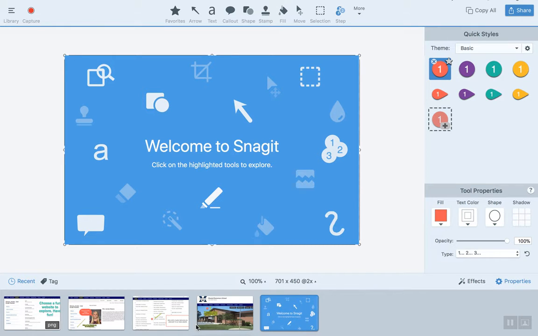Welcome to Snagit. Snagit is a program that you can take a screenshot from an internet browser or something that's on your computer, and it will upload to this program, and you're able to interact with it and add text, shapes, or even step-by-step instructions to something. I love this program a lot because I was able to create a step-by-step instruction for my own class website.